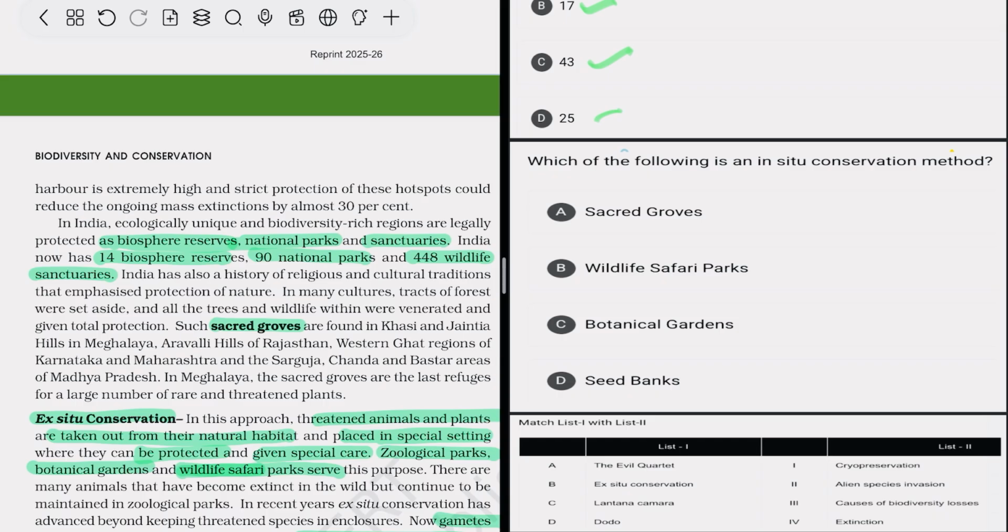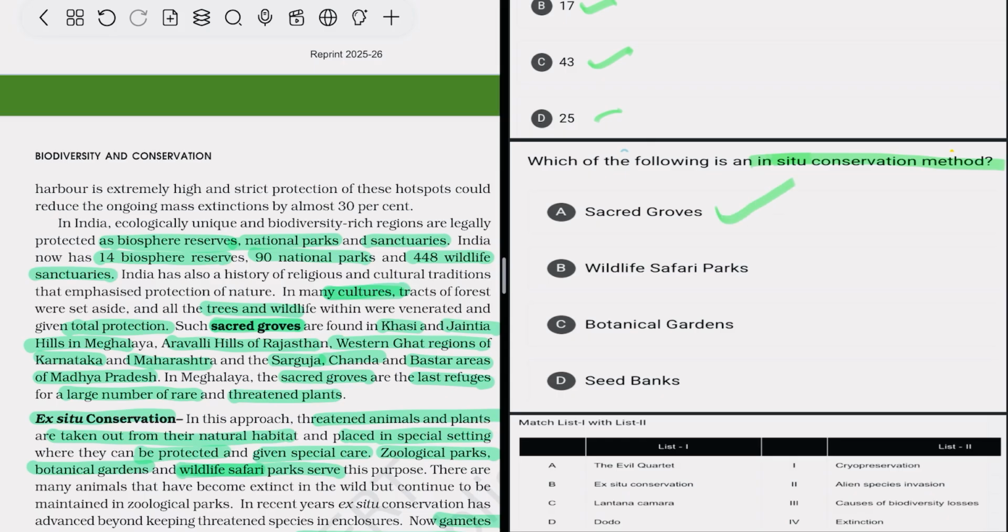Sacred groves are basically a cultural method, a culture that describes how plants and trees are protected. It gives education about the protection of plant or animal species in the culture. That's why it is called sacred groves, which are found in the Khasi and Jaintia hills in Meghalaya, Aravali hills of Rajasthan, Western Ghats region of Karnataka and Maharashtra, and Sarguja, Chanda, and Bastar area of Madhya Pradesh. In Meghalaya, sacred groves are the last refuge where a large number of rare and threatened plants are present. So what are the in situ conservation methods?